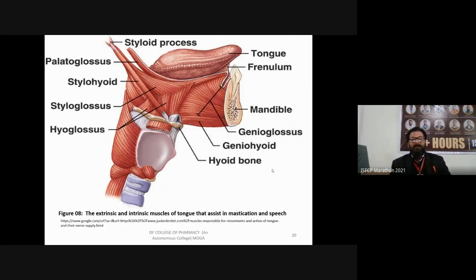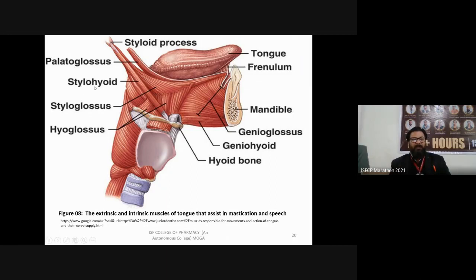So these are the muscles, and the different organizations where extrinsic and intrinsic muscles of the tongue assist in mastication and speech. Without the tongue, we are not able to deliver a speech or talk with anyone. So here you can see this is your tongue, and your tongue is associated just posteriorly with the palatoglossus muscle. These all are muscles.